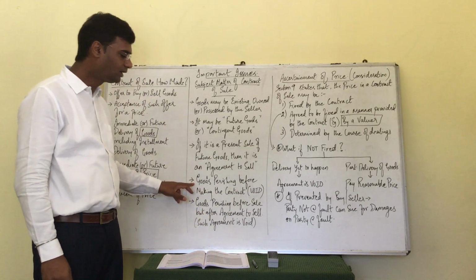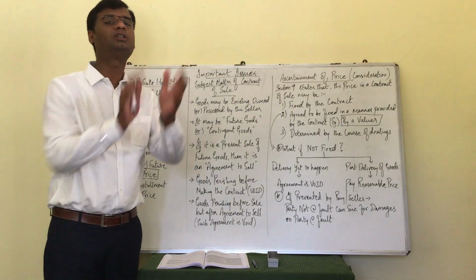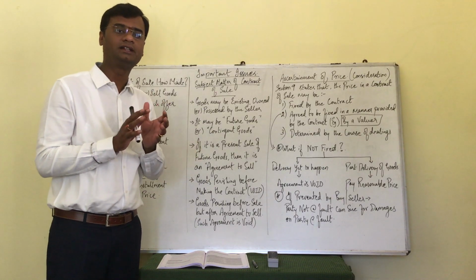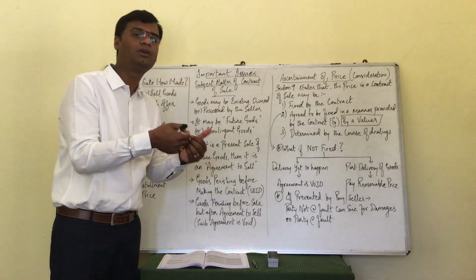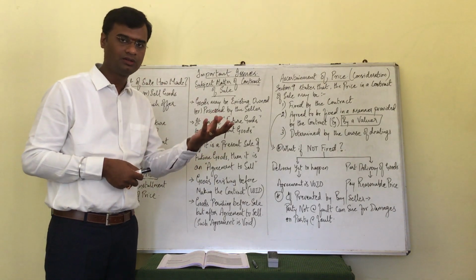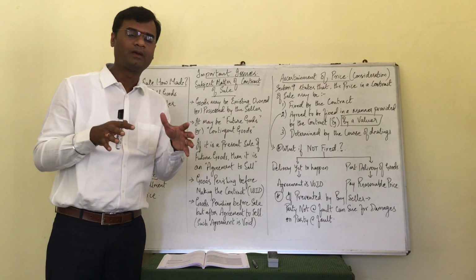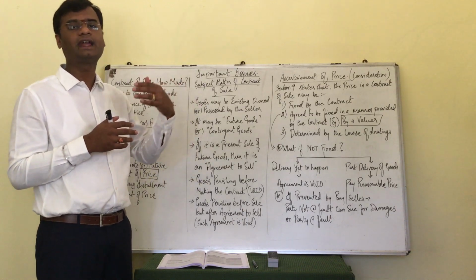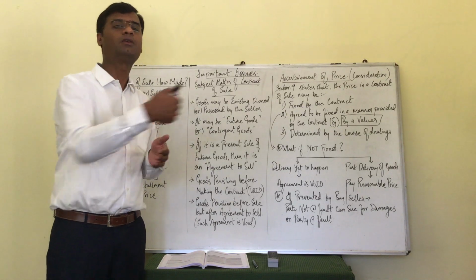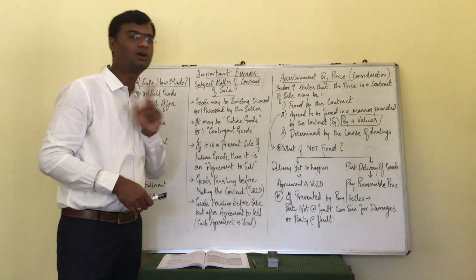What is that? If the goods have perished before making the contract of sale, unknowing to both the parties, very important, neither the buyer nor the seller is aware that the goods have already perished before entering into the contract of sale. Then what happens? Quite logical. The buyer also does not know that the goods are perished. The seller also does not know that the goods are perished, that is destroyed. When buyer and seller, who are the offerers and acceptors respectively, do not know that the goods have been perished before entering into the contract of sale, then such contracts have to be termed as void contracts.